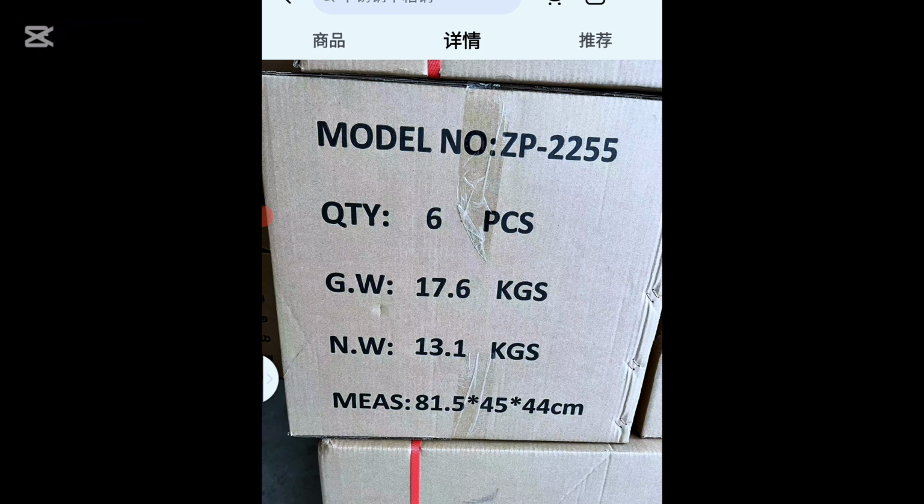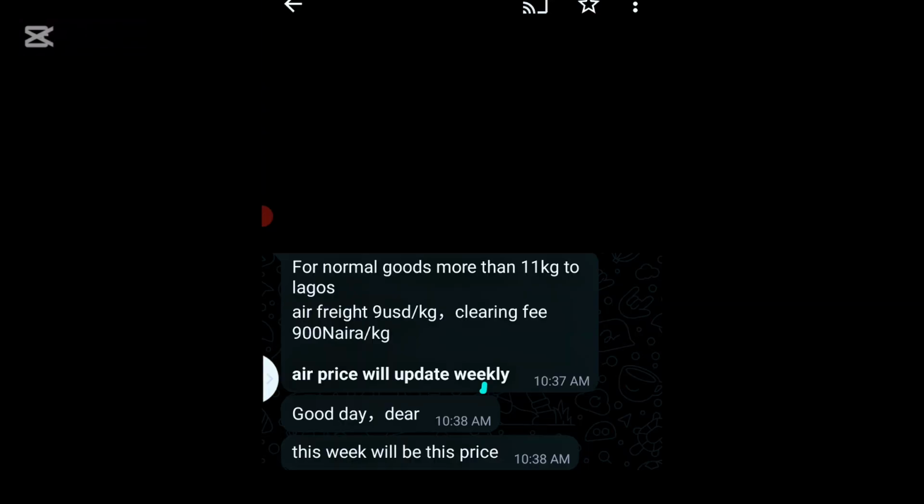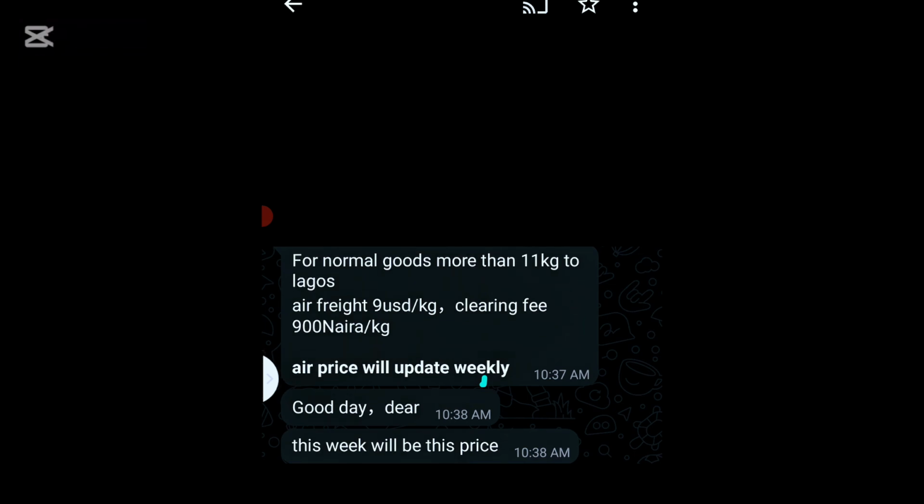Let's go to how much shipping companies are charging now. I chatted this shipping company and asked, how much do you charge for air cargo currently? The person said for normal goods more than 11 kg. That is to say, this shipping company, they don't ship tiny units. They ship from 11 kg upwards. This is a big shipping company, I asked anyway. So he said for normal goods from 11 kg above to Lagos, they charge $9 USD per kg.